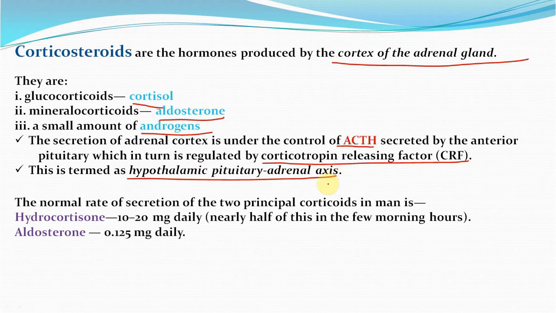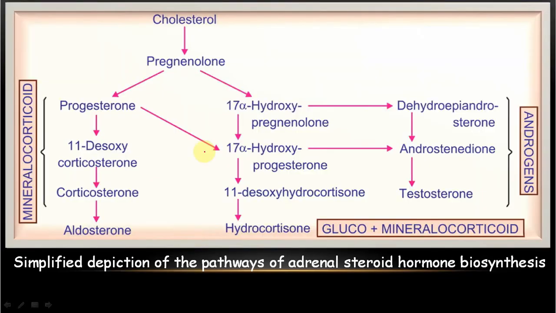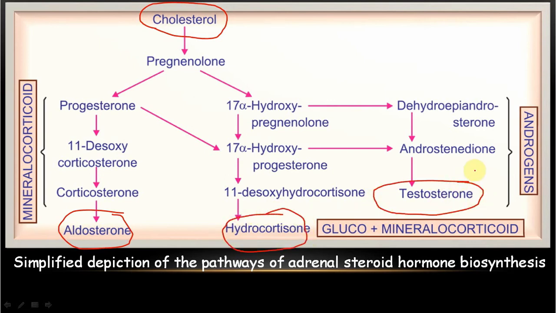The normal rate of secretion of two principal corticoids in the man is hydrocortisone 10 to 20 mg daily, half of which is nearly secreted in few morning hours, and aldosterone 0.125 mg daily. This is the pathway of adrenal steroid hormone biosynthesis. In this, cholesterol is converted in the final as aldosterone, hydrocortisone and testosterone.